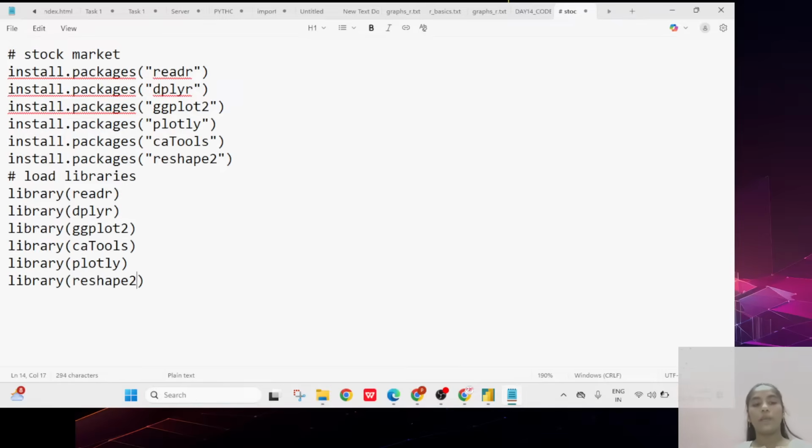So these are the libraries you want to follow here exactly. After following those libraries, we have to go through the next step.